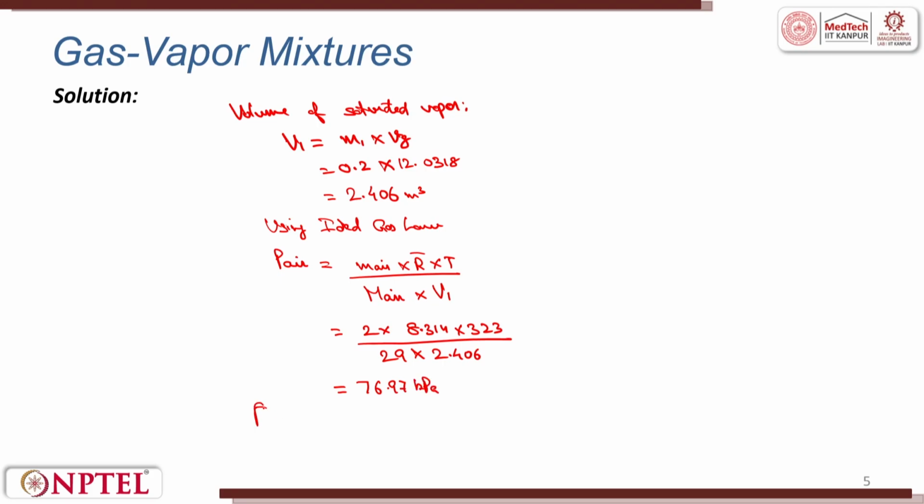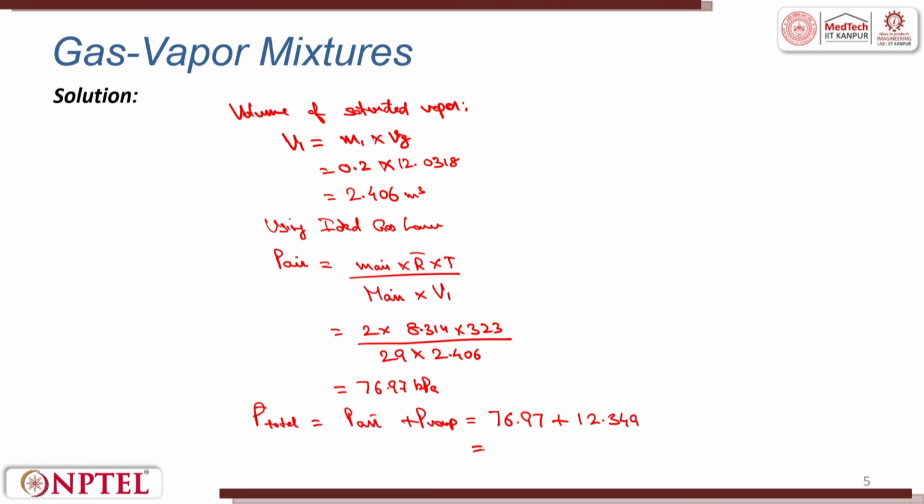kilopascal. Now, total pressure is equal to pressure of air plus pressure of vapor. This is equal to 76.97, which is the calculated value, plus the given value 12.349 of the pressure of the vapor.